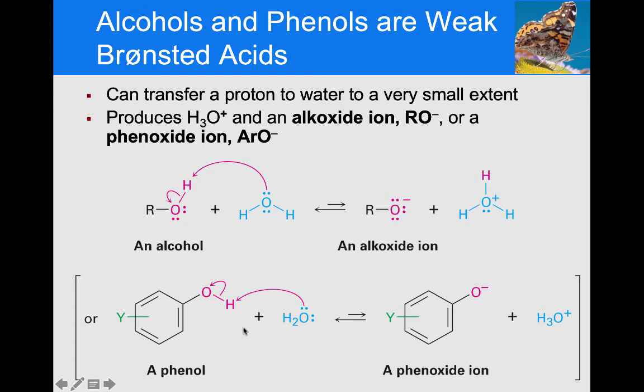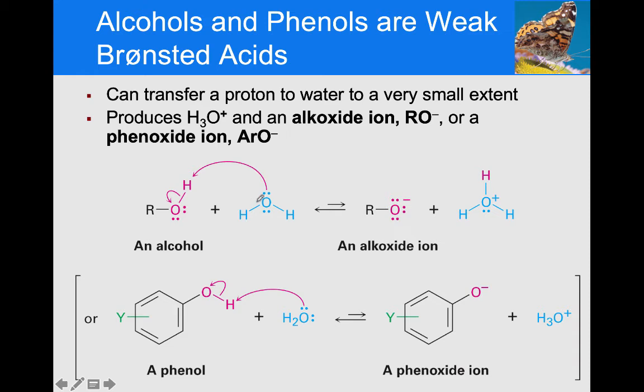But the alcohol can also act as an acid. If I use something that is more basic, then I can make the alkoxide anion. But what's shown here is actually water removing the proton. And in this reaction, water's not quite basic enough to remove this proton here. The equilibrium still lies well on this side of the reaction.